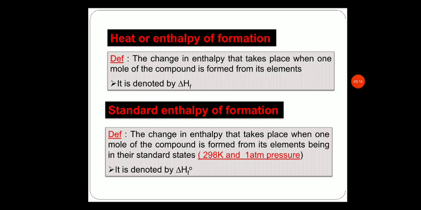Now, with this, let us understand the second topic, that is heat or enthalpy of formation or standard enthalpy of formation. So, what is enthalpy? Enthalpy is represented using the symbol capital H. It is one of the important thermodynamic properties. It is defined as the total heat content of the system. Enthalpy is also known as heat. That is why we can either say enthalpy of formation or heat of formation.